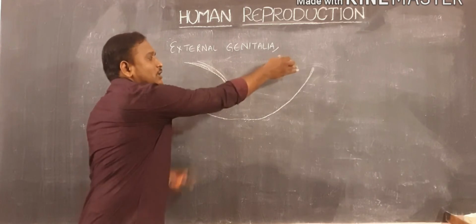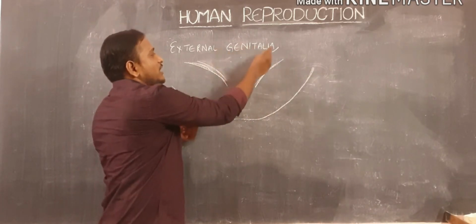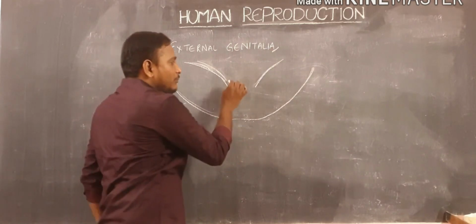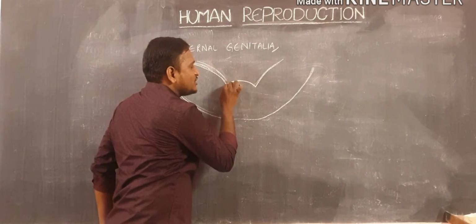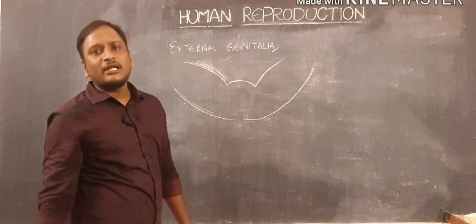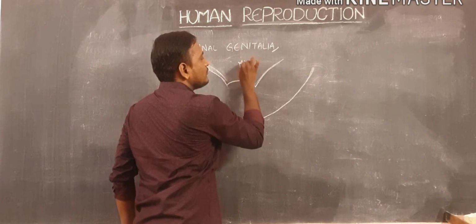When you observe the two hind limbs, where they join with each other, at that place we can observe this external genitalia. And between the two hind limbs, there is a thick cushion-like tissue, which is also called the mons pubis.